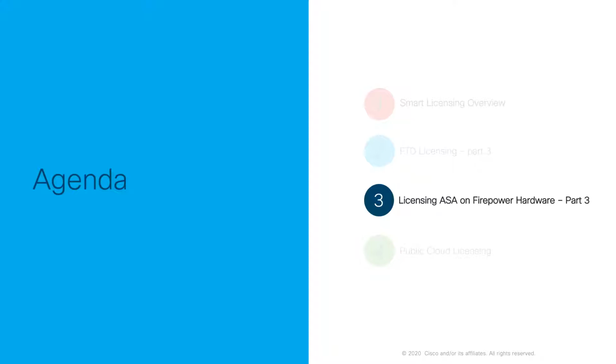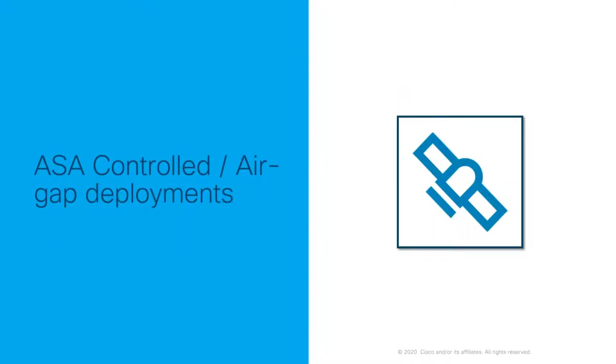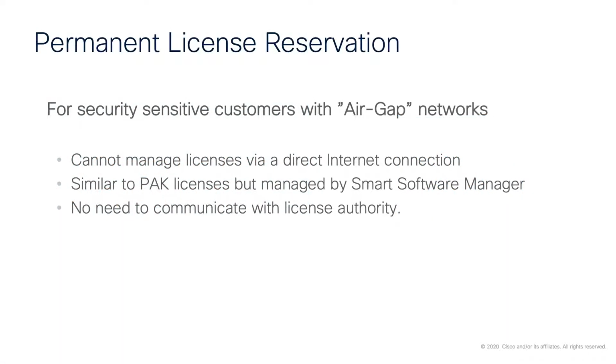In this video, I'll be continuing the coverage of licensing of ASA on Firepower hardware, and in particular, we're going to be talking about ASAs in controlled or air-gapped deployments. When customers have security-sensitive networks that require air-gap networks, we have the option of offering permanent license reservation. This is where customers or devices cannot manage licenses via a direct internet connection.